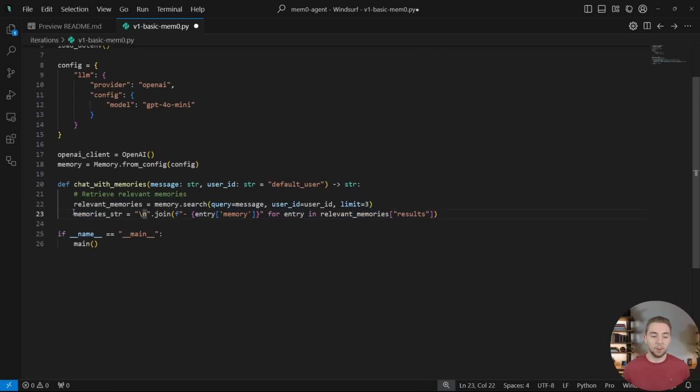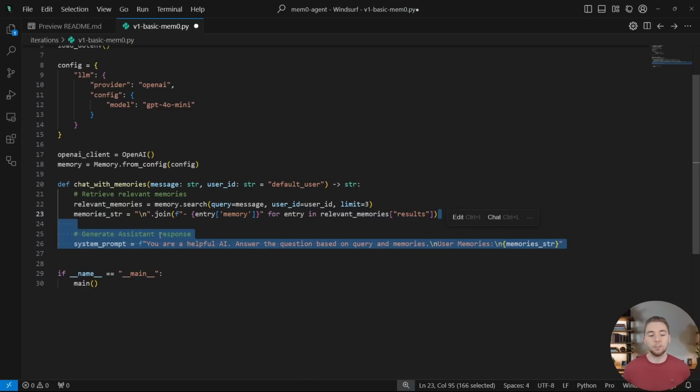And then we create a string version of this, just referencing the object that's returned right here. We want it to be a string because we're passing that into the system prompt. So it's just a very basic system prompt that I have set up. You are a helpful AI. Answer the questions based on the user's latest message and the memories that we are giving right here dynamically from what we retrieved with mem0.